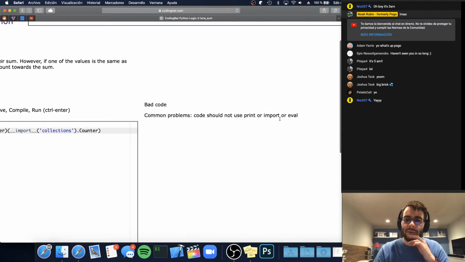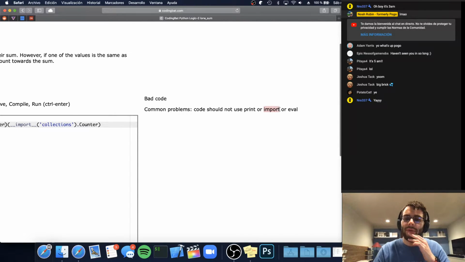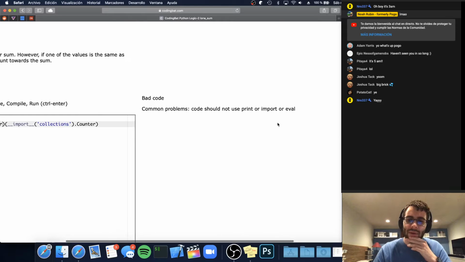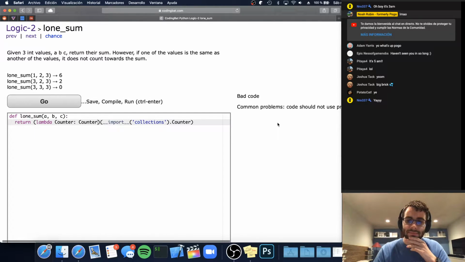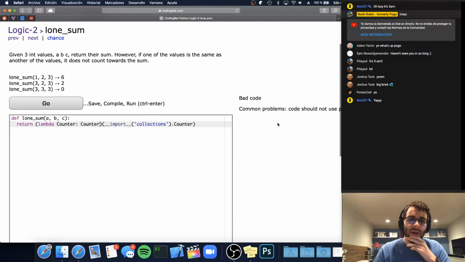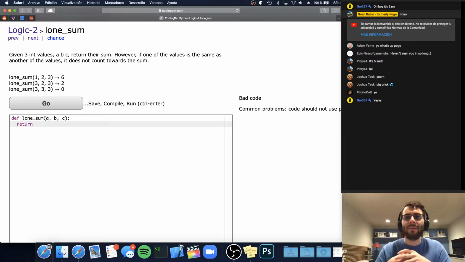Code should not use print or import or eval. Oh, so CodingBat actually doesn't allow us to use import. All right, well, I did have my idea, and I would imagine that it would work, but okay, fine, we're not allowed to import. And importing, we don't even really need to import the counter. We can implement our own sort of counter. Not the most efficient, but we only have 3 values, so it really doesn't matter.